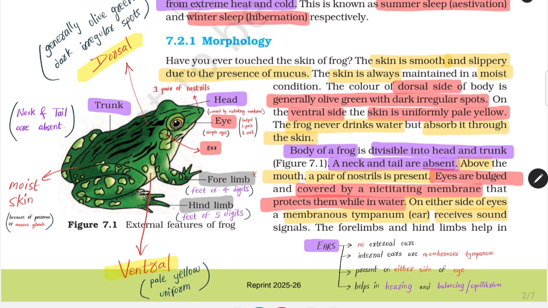Moving ahead. The frog never drinks water. Remember, frog never drinks water, although they live in water and on land, but still they never drink water because they absorb it through their skin. Frogs never drink water because they absorb it through their skin.